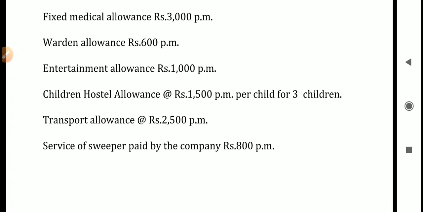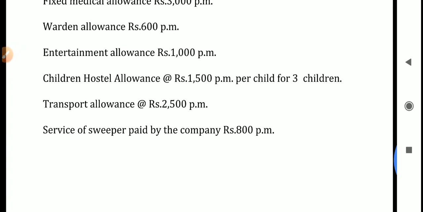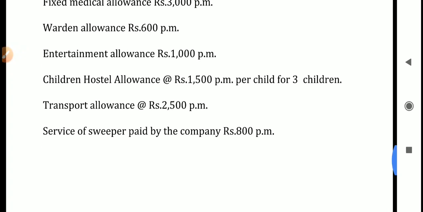Next, transport allowances, rupees 2,500 per month is given. Transport allowances are partially taxable and partially exempted. 1,600 per month is exempted. Transport allowances of 2,500 per month is given; in that, 1,600 per month is exempted and the balance amount is taxable.